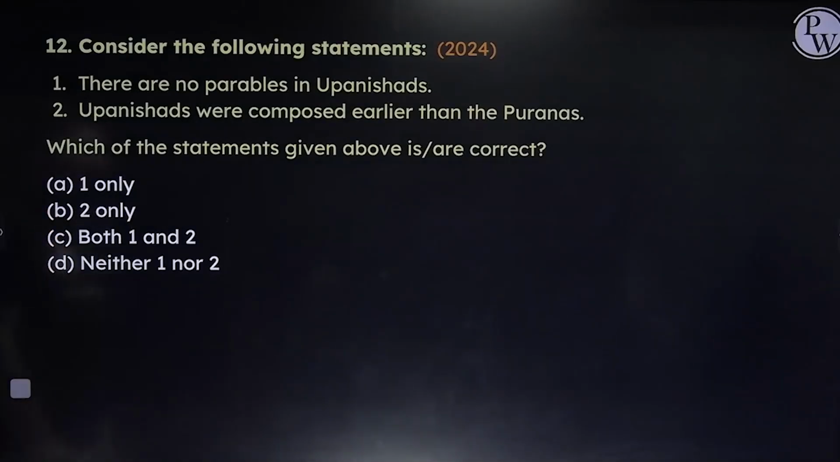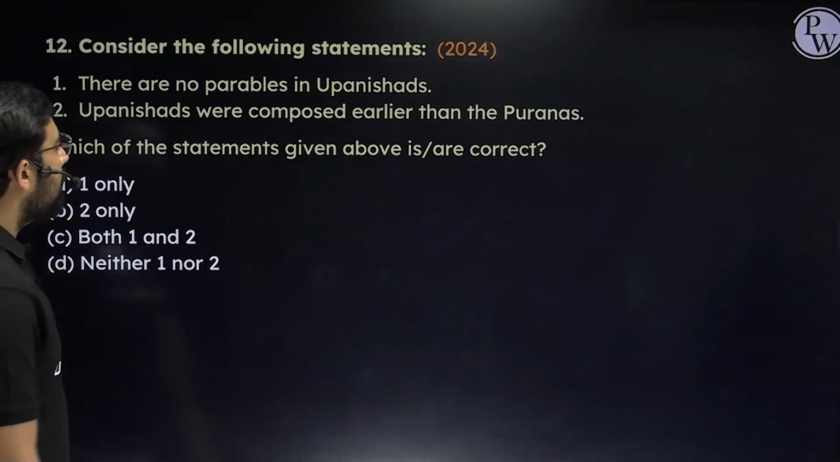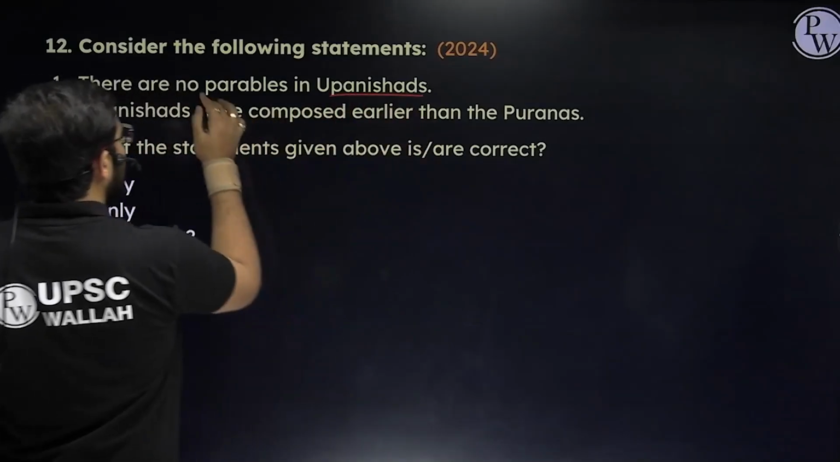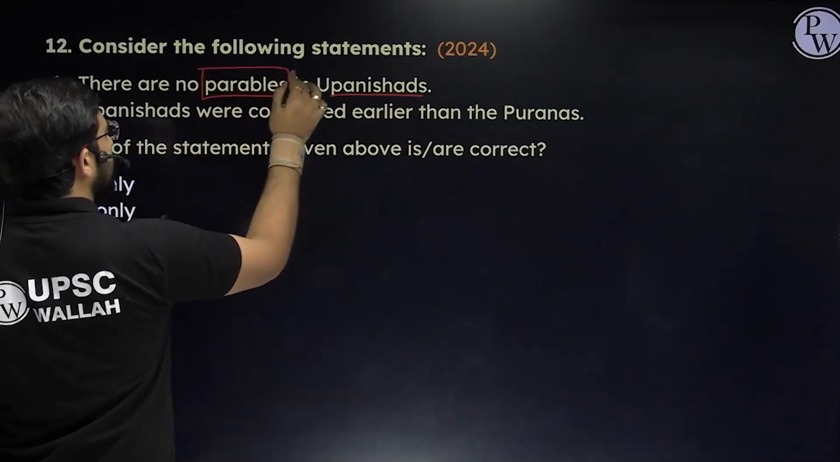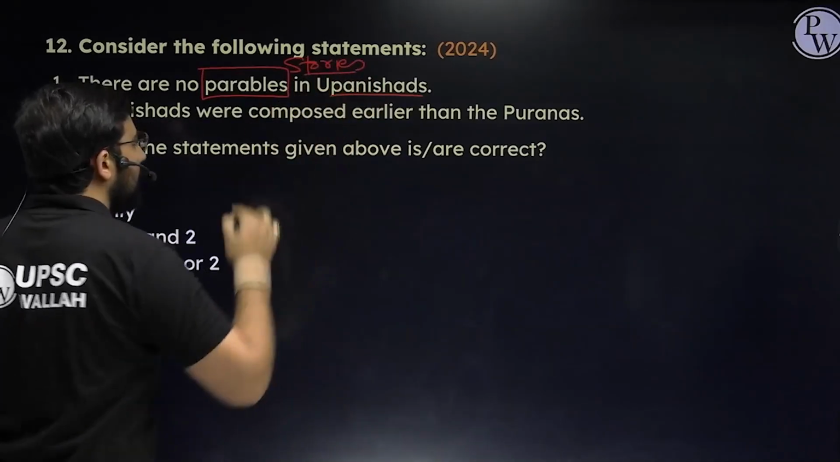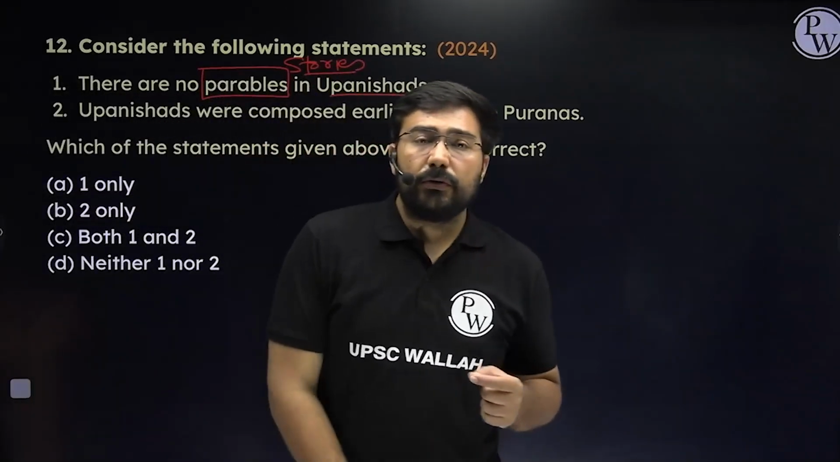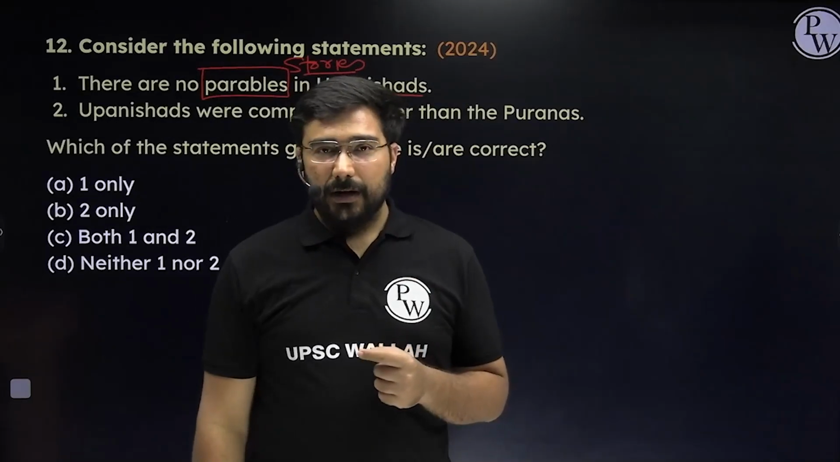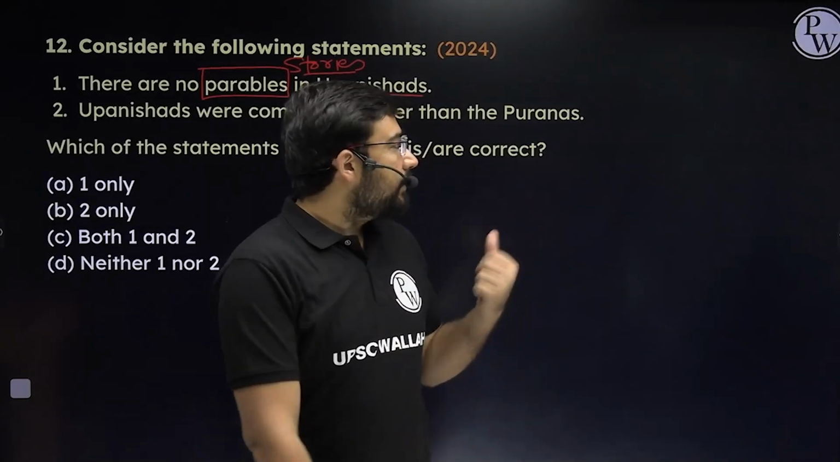Let us now see this question. There are no parables in the Upanishad. Parables means stories. So lots of methods were utilized by the gurus in order to make their students understand the things that they used to discuss in the Upanishad.